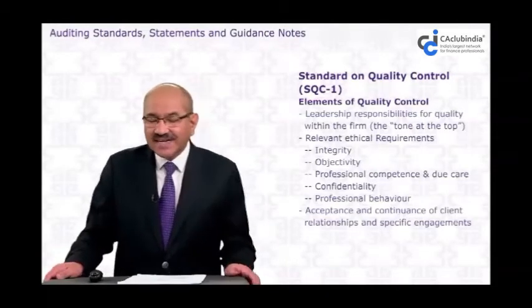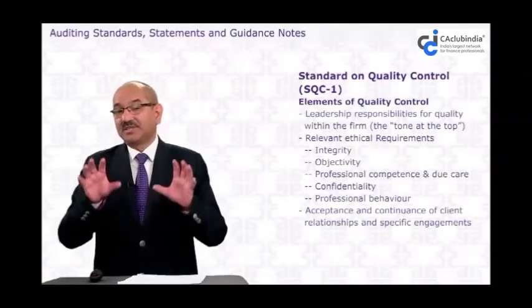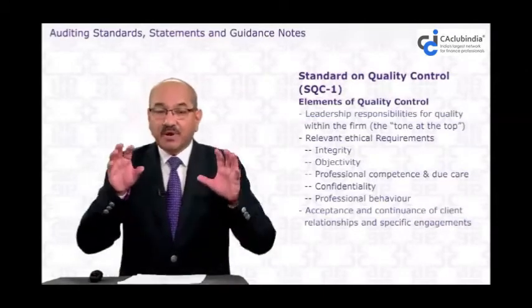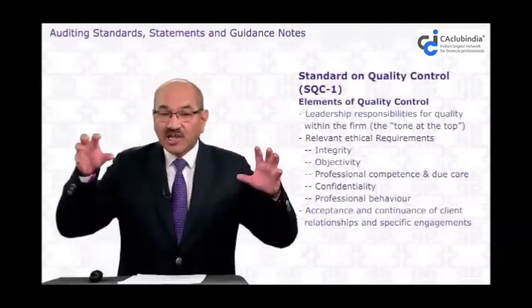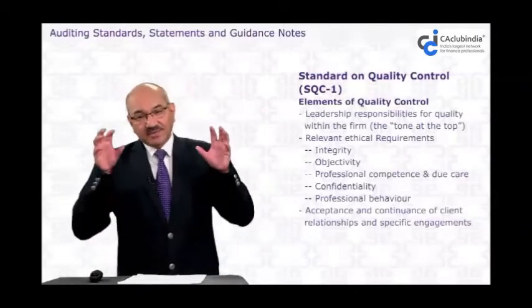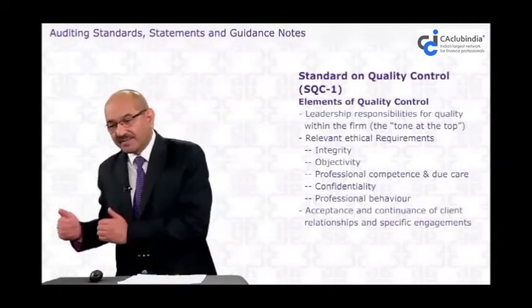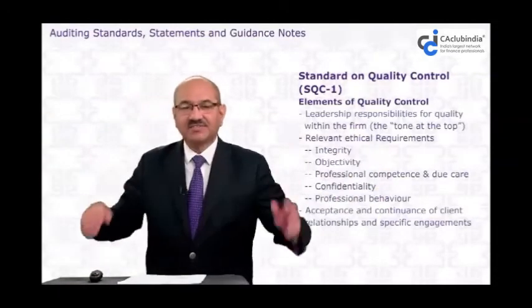The point is that we have to create a system. The managing partners, at the firm level, create a policy and procedure to ensure that the ethical requirements are met. I have given an example of how this type of system has to be created.